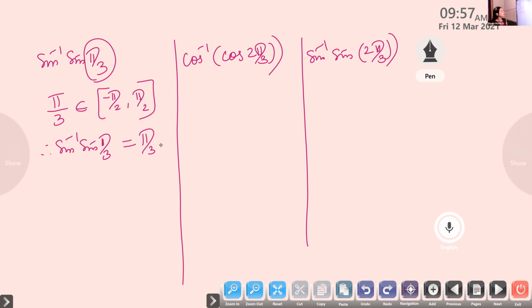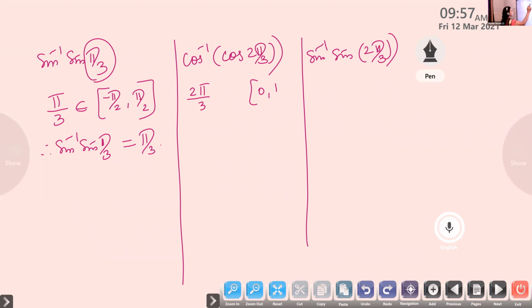Look at the next case: cos inverse of cos 2 pi by 3. Now, what about the principal value branch of cos inverse? What is the principal value branch of cos inverse?